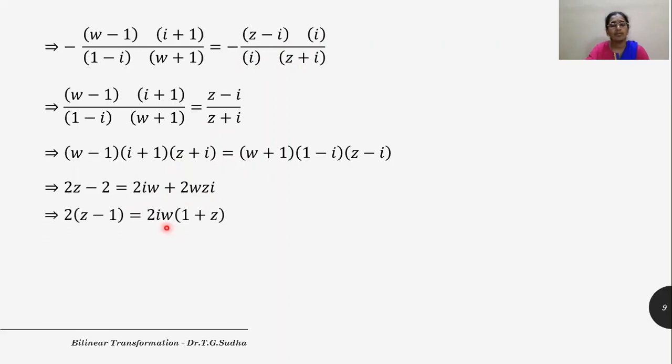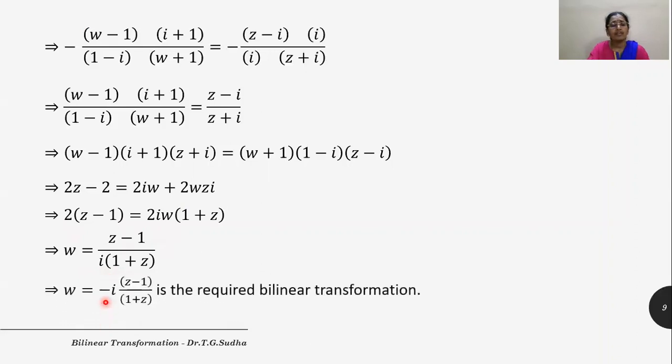So let us take W common on the left hand side and let us write the expression for W. After cancelling out 2, we get (Z minus 1) divided by i into (1 plus Z). So 1 by i, when multiplied and divided by i, we get minus i into (Z minus 1) divided by (1 plus Z), and this is the required bilinear transformation.